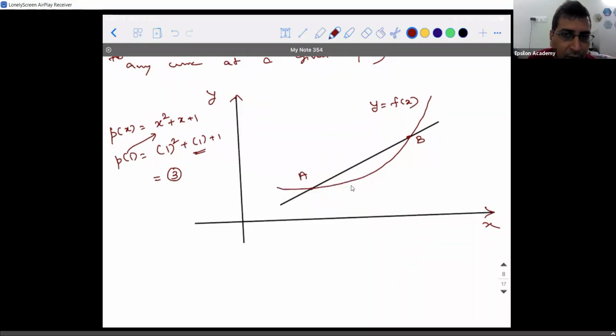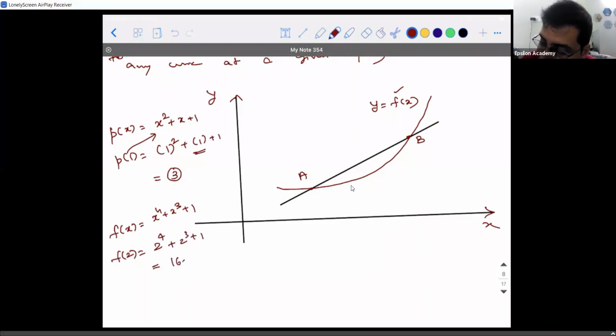You're able to understand? In a similar way, instead of p of x, if I have something called f of x. Suppose I have something like this: f of x is equal to x power 4 plus x cube plus 1. And if I ask you what is f of 2, what are you going to say? 2 power 4 plus 2 cube plus 1. 2 power 4 is 16 plus 8 plus 1. How much is it, guys? It's 25.